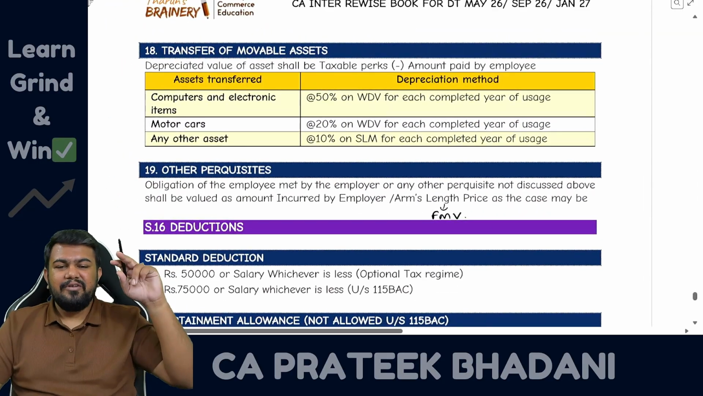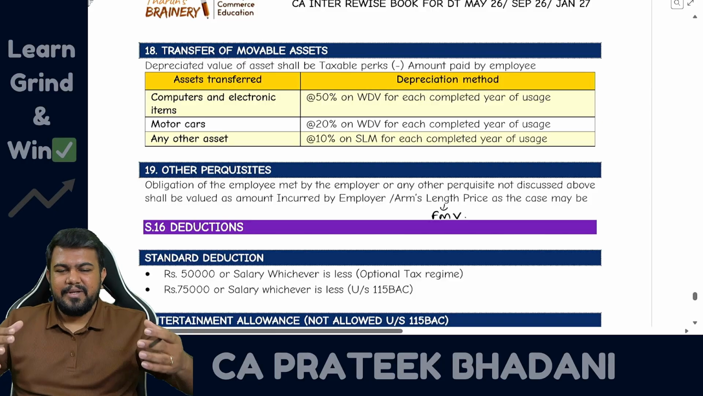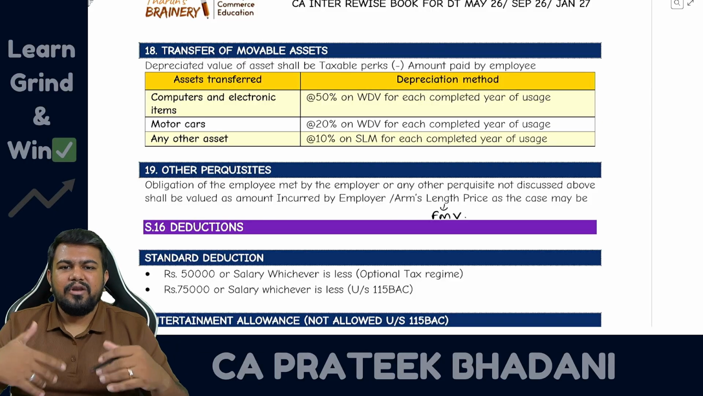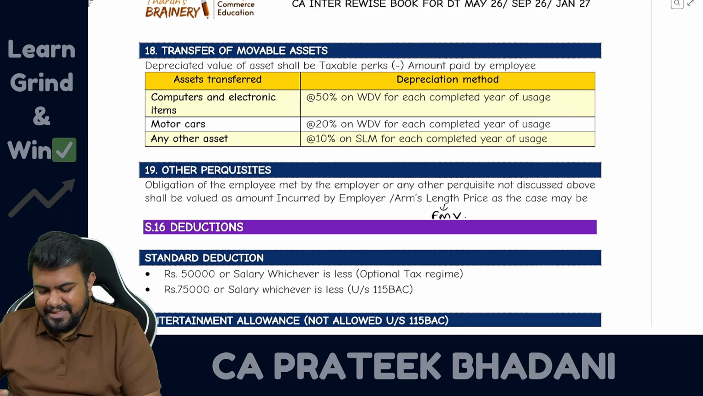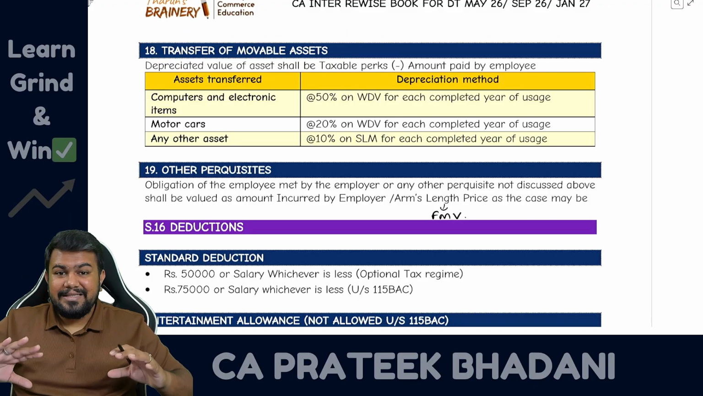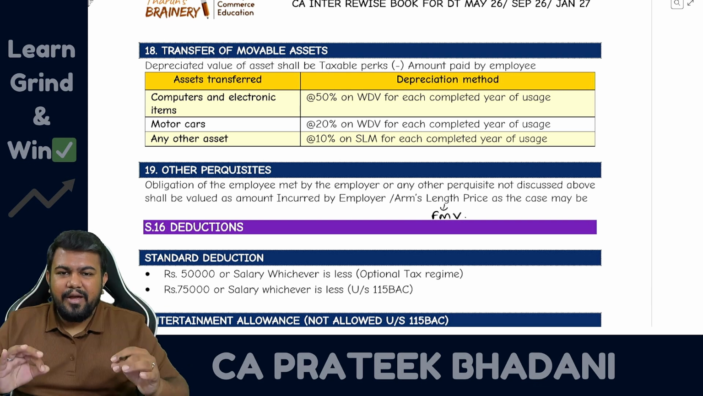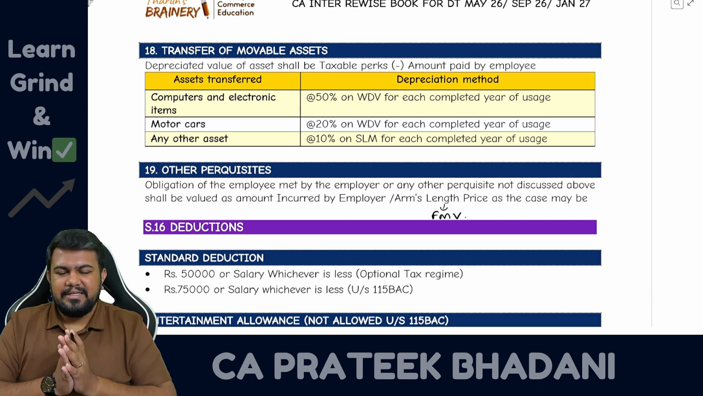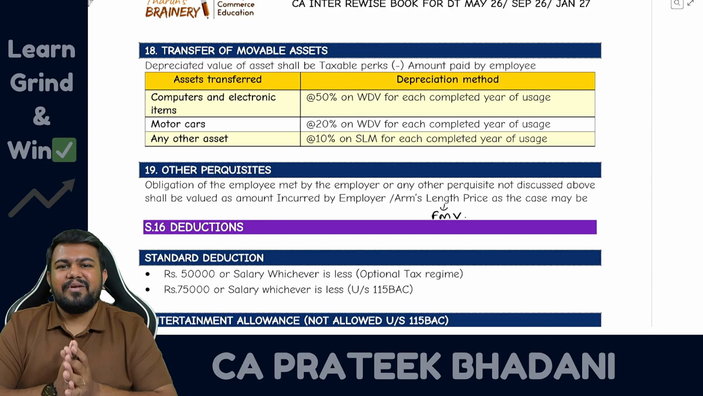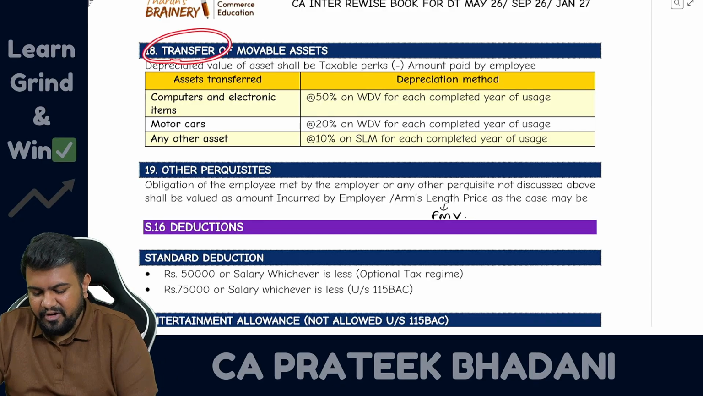Now let us talk about transfer of movable asset. So first, what did we see? Usage of movable asset means what? Employer is only having the asset. He is just giving to the employee for usage. However, now we are seeing transfer of movable asset. It means what? The employee is getting the asset and the employee will become the new owner of the asset. Employer is giving the asset to employee, saying keep it, it is your asset from now onwards. So that is only transfer of movable asset.